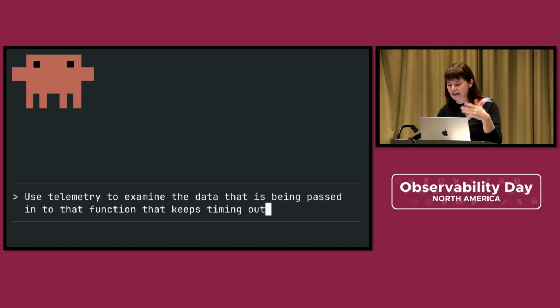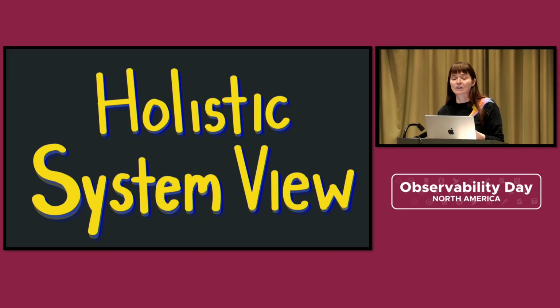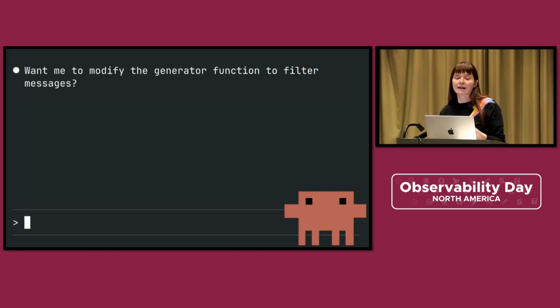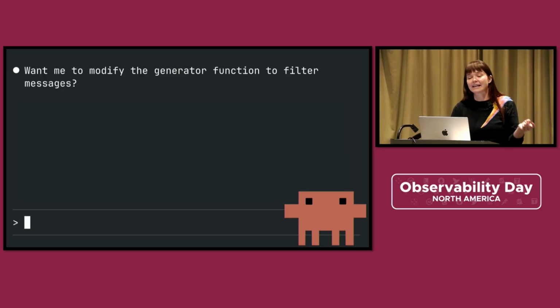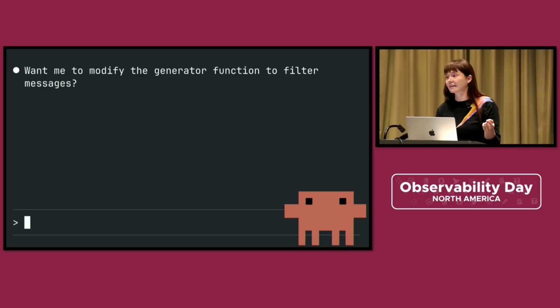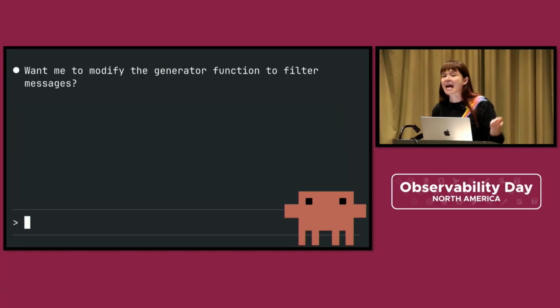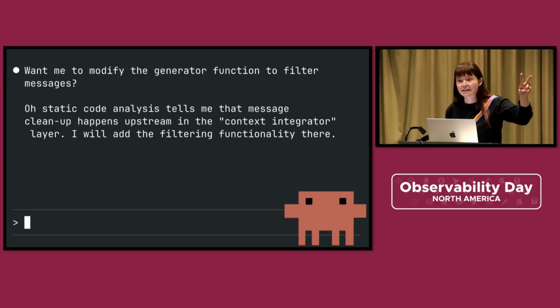So I could have done better, and I'll do better next time. And then another thing it helps with is it gives us a holistic system view. So in the debugging example without telemetry, Cloud Code tried to rewrite existing filtering functionality that my code base already has, and it tried to do it twice. It tried to do it at 2 different places in the code base.